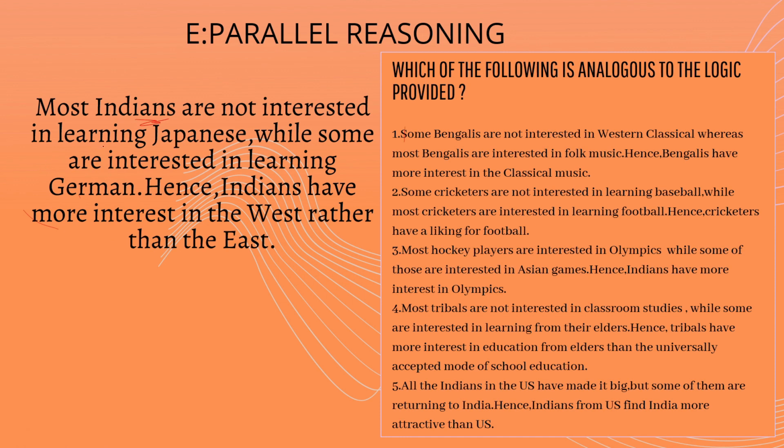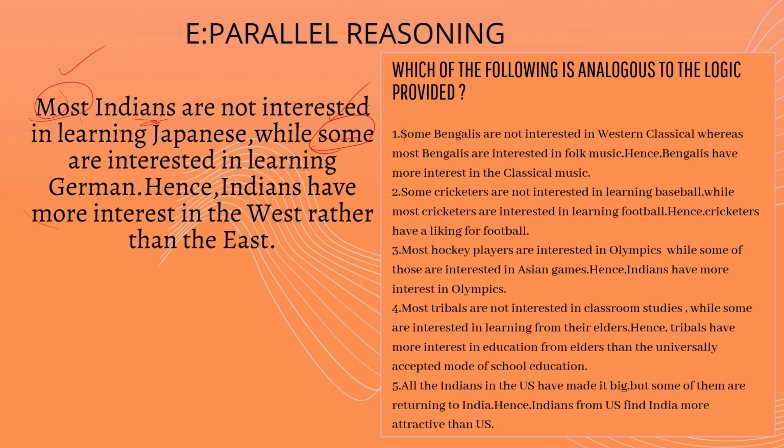So, if we consider this, the first word is most. Most Indians are not interested in learning Japanese, while some are interested, right? The second one is some. Please remember these two. Some are interested in learning German. Hence, Indians have more interest in the West rather than the East. Okay. So you can directly eliminate the options which do not start with most. So as the passage starts with most, the option that is suitable for this passage must also start with most.